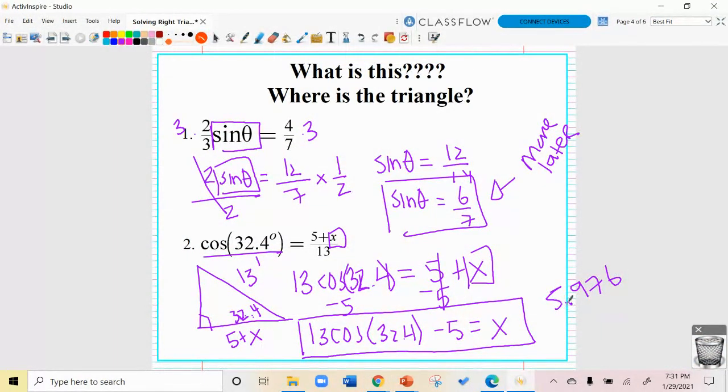So imagine now you have that. Well, this is going to be 10.976. Oh, I can use the Pythagorean theorem now to find the other side. Oh, I can use the triangle sum theorem, or the fact that these two angles are complementary, to find the other angle. And then I've got everything. I've solved the entire triangle. So cool.